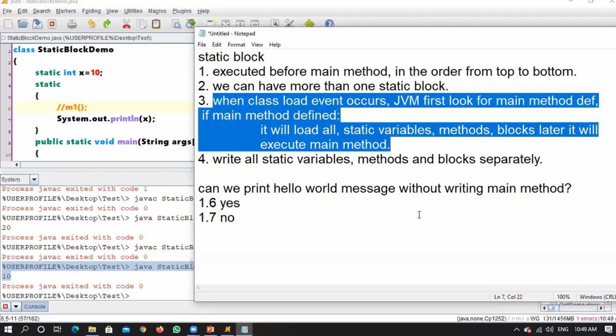Sir, I think Java 6 works without main method. Yeah, that only I told you. From Java 1 till Java 1.6, it is not mandatory to write a main method. From Java version 1.7, it is mandatory to specify a main method, because the JVM will first check for the existence of a main method.